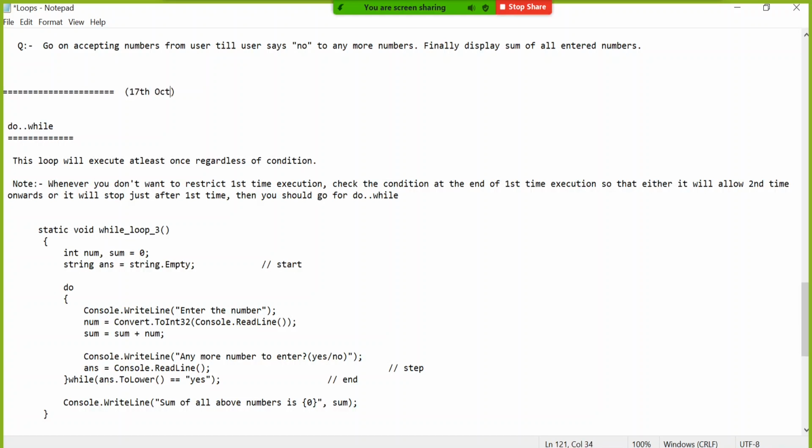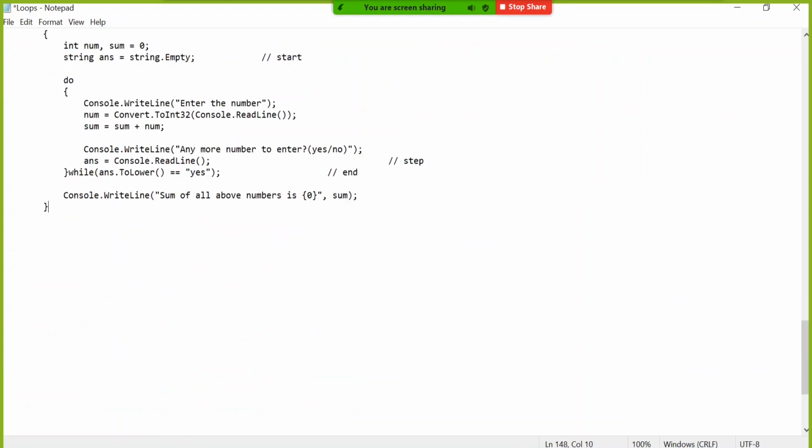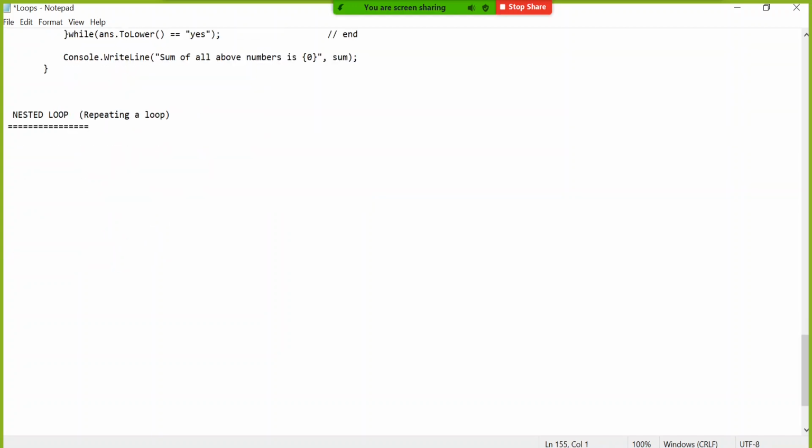All right. So what is do while we saw. Now it is time to understand loop inside loop, or we say nested loop. That means a repetition of repetitions. A loop itself is repeating the statement. Now repeating the loop, what do you mean? Imagine one small for loop you used which gave you 1, 2, 3, 4, 5, for example.